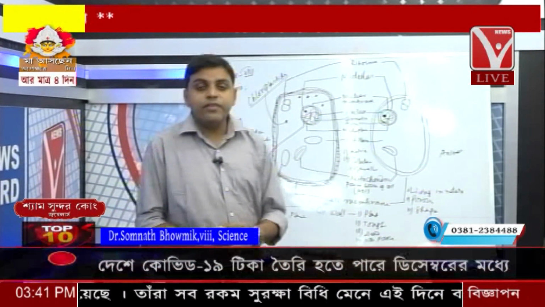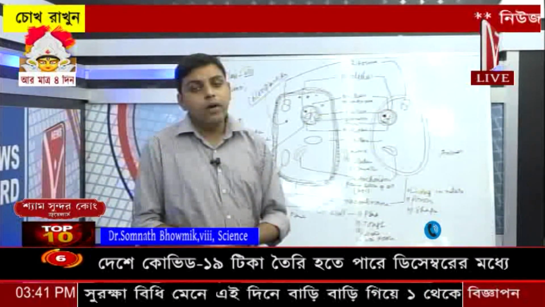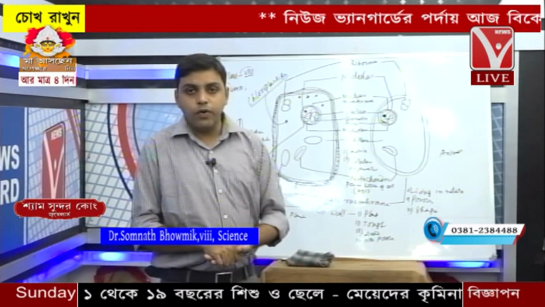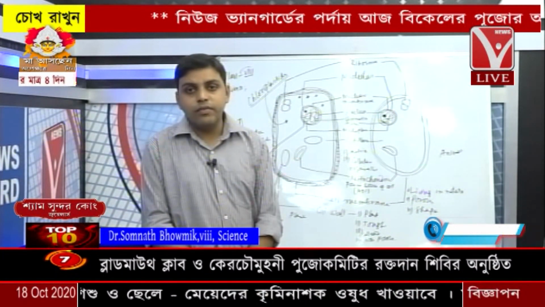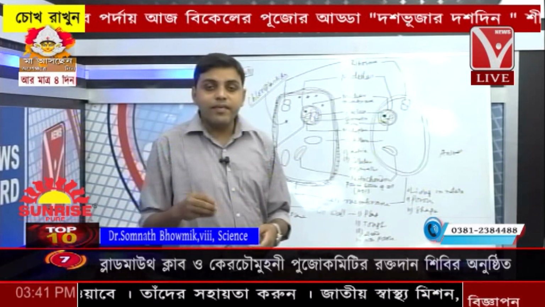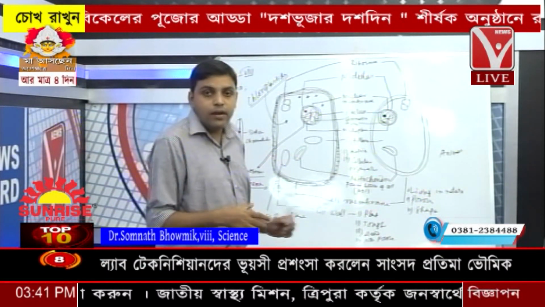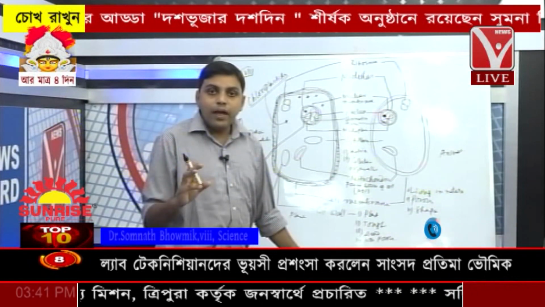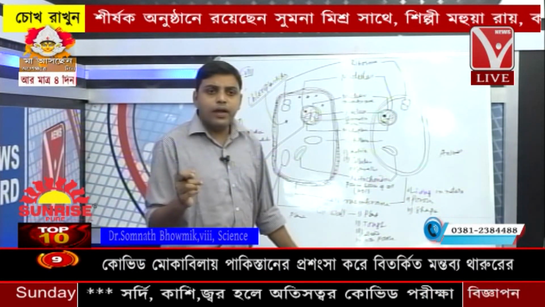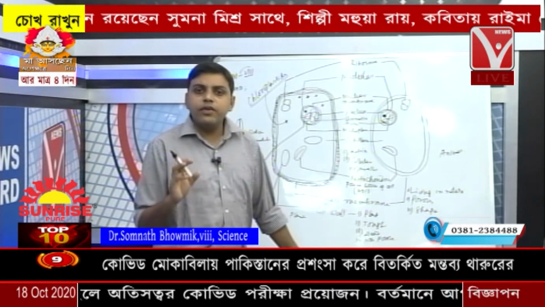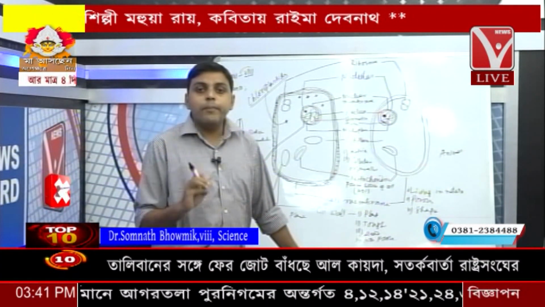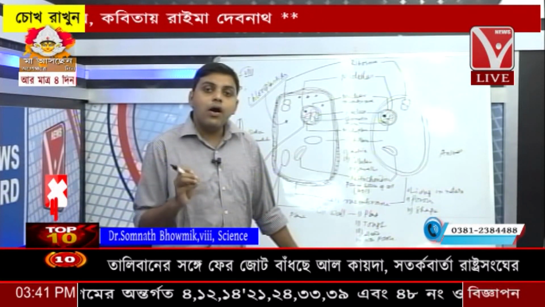What we learned initially is that our body is made up of cells. What is the cell? Cell is the structural and functional unit of the living body. Without the cell, we cannot develop the body system. When all the cells are connected to each other, then they form the tissue. A number of cells aggregate together, assemble together, and then they form a structure or unit called the tissue. When a tissue is involved in performing a particular kind of function, it is called the organ.